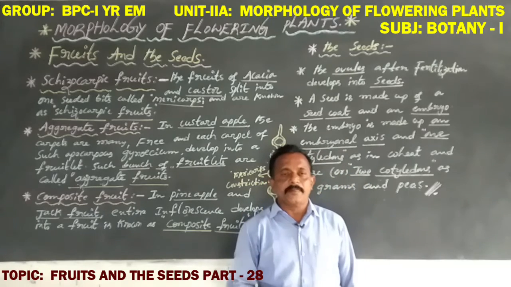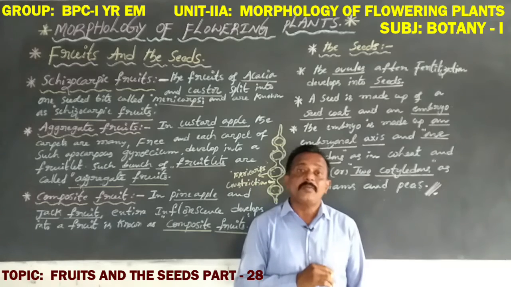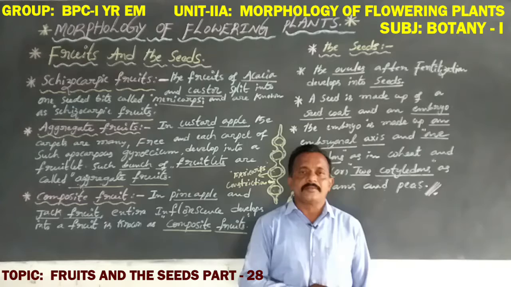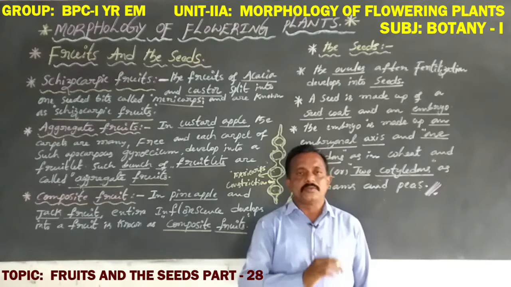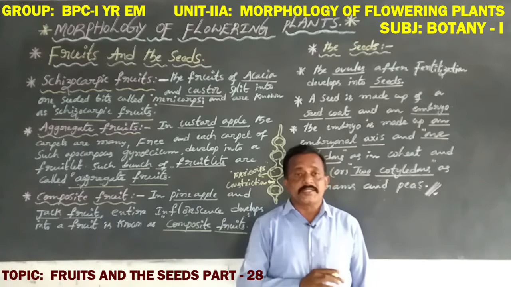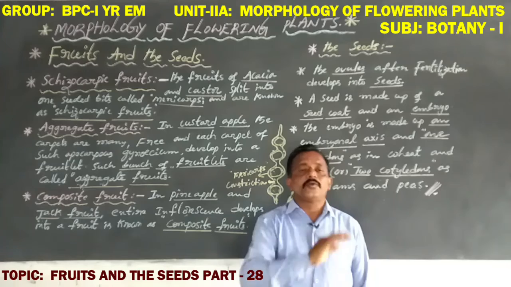In general, a single fruit is developed from a single flower. But here in pineapple and jackfruit, the fruit is developed from the entire inflorescence, meaning a group of flowers.